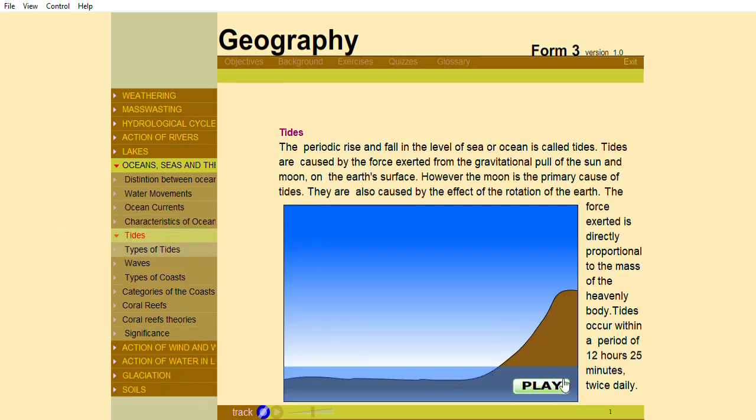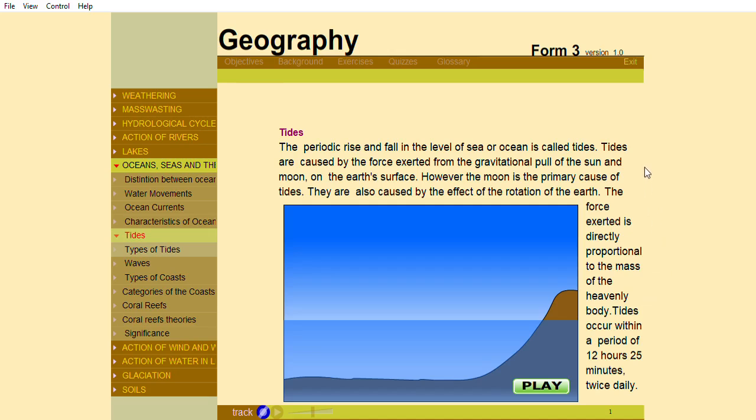Tides. The periodic rise and fall in the level of sea or ocean is called tides. Tides are caused by the force exerted from the gravitational pull of the sun and moon on the Earth's surface. However, the moon is the primary cause of tides. They are also caused by the effect of the rotation of the Earth.